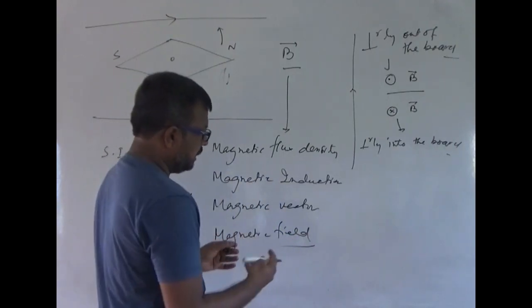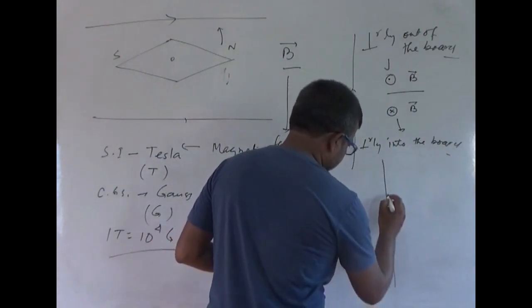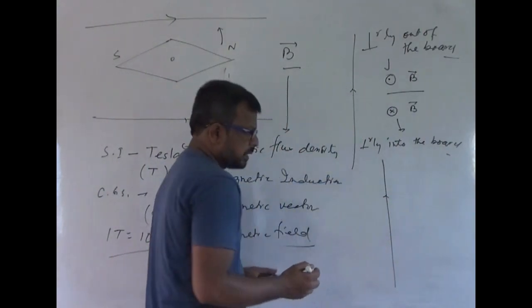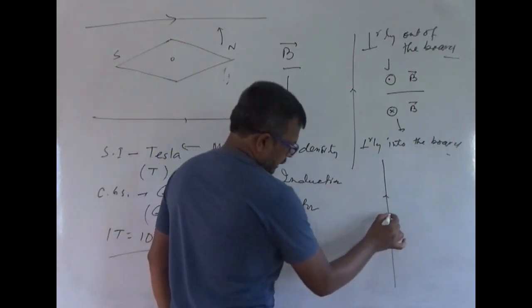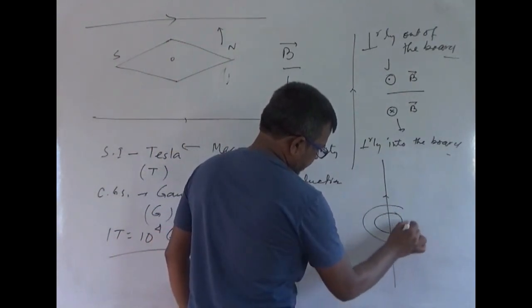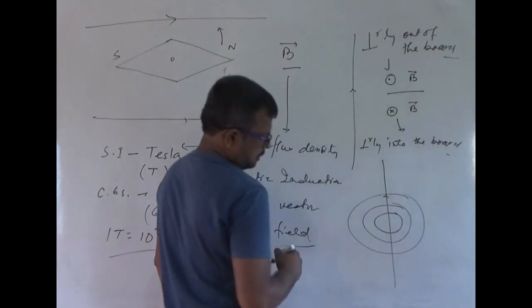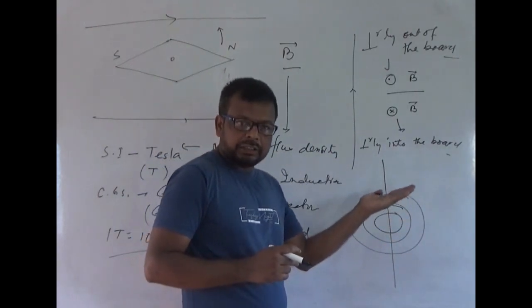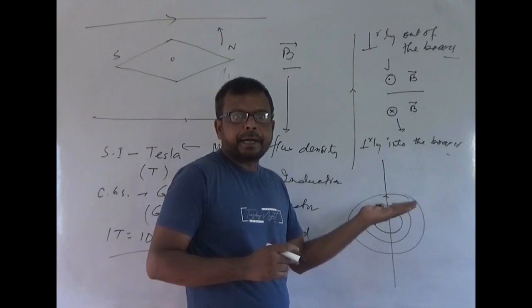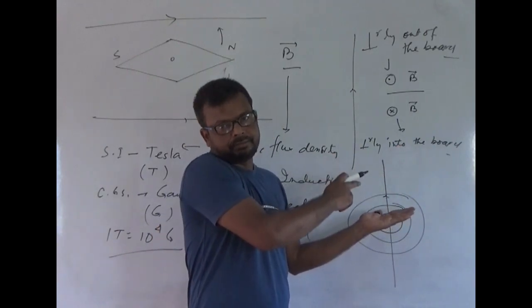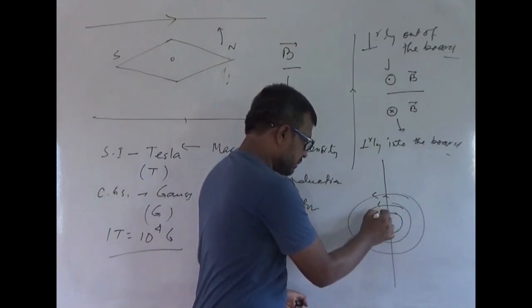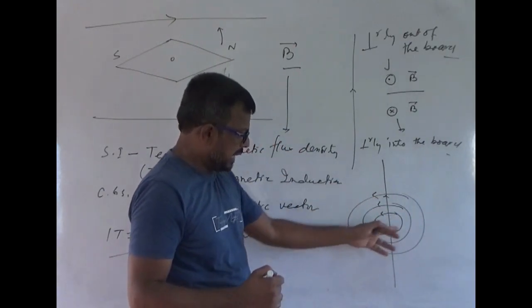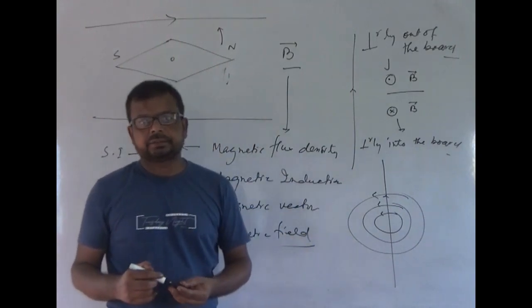That means if this is a current carrying conductor and this is the cardboard, then iron filings will be like this. These are on the plane perpendicular to the wire. These circles are, right? And these lines are called the magnetic field lines.